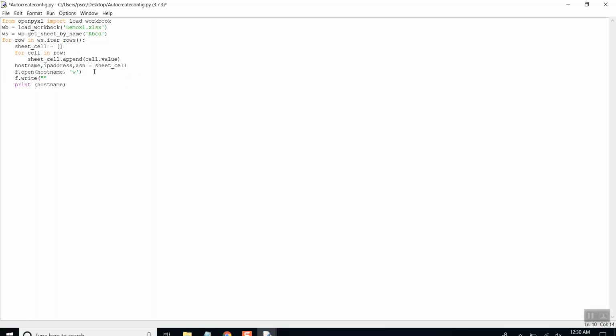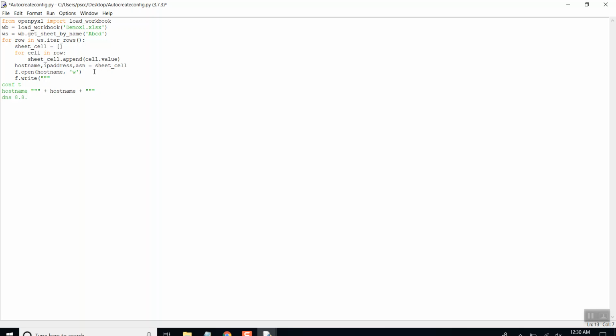We need to start writing data in this particular file. Then hostname, what will be the hostname of this particular box? Plus hostname, plus what else are we going to save?